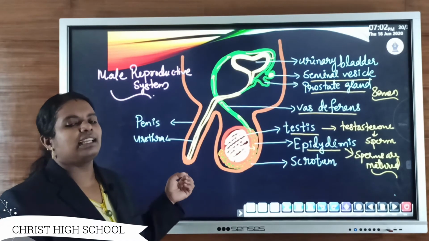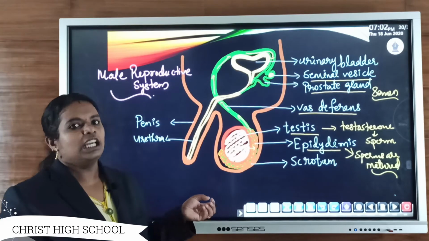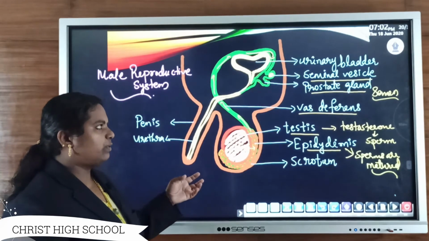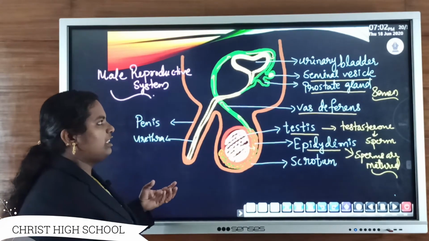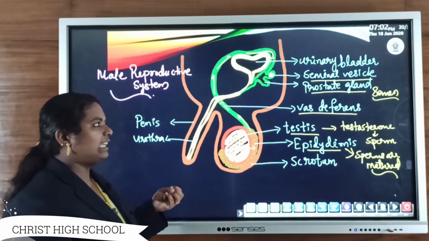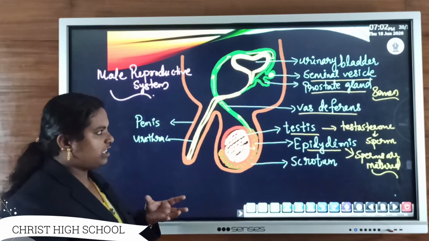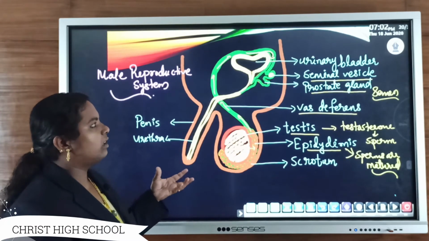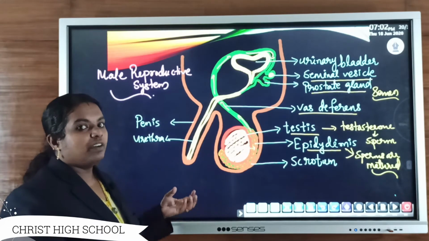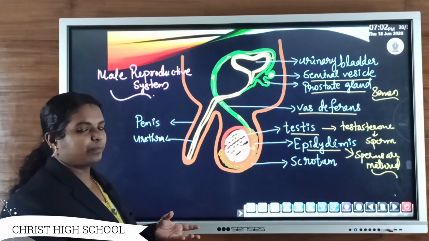They are alkaline in nature, which provides nourishment as well as motility to the sperm.